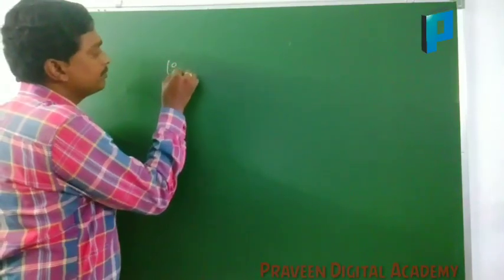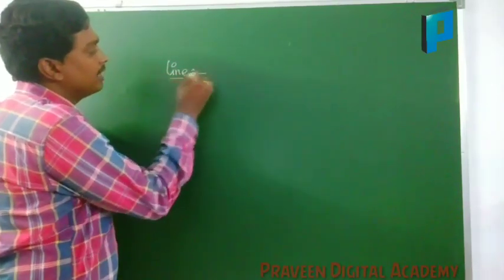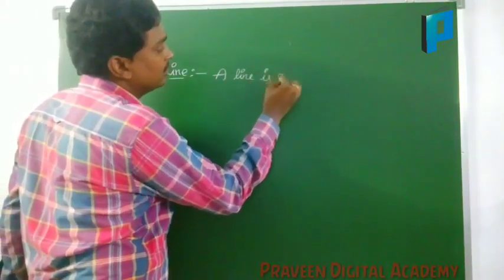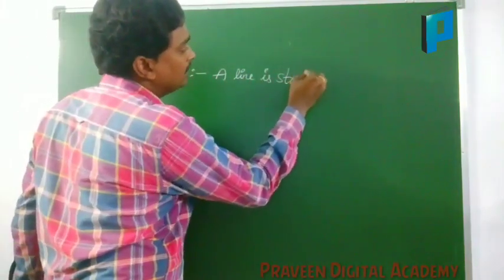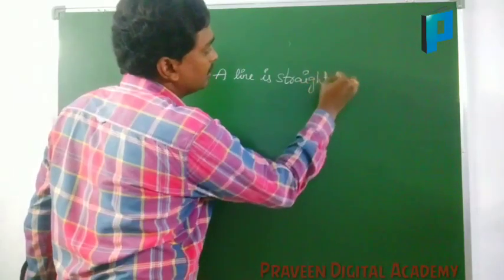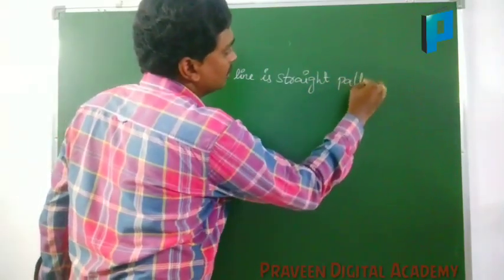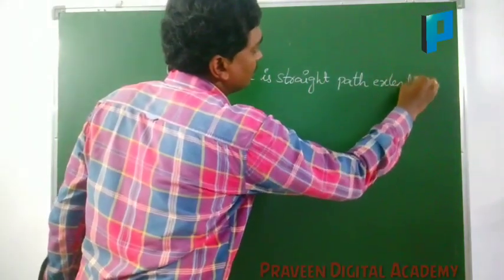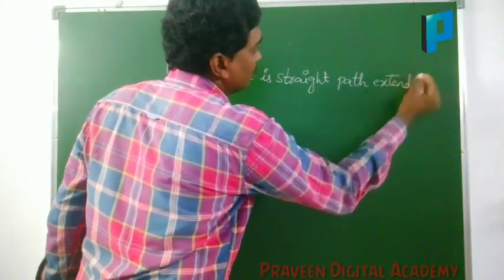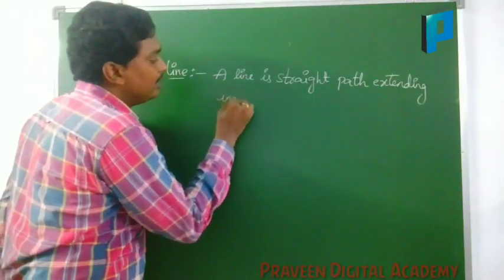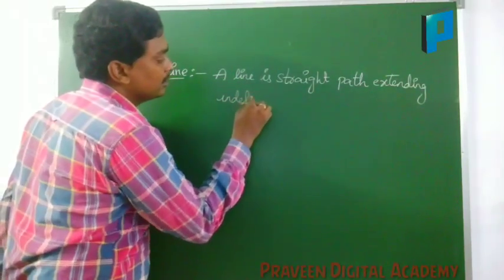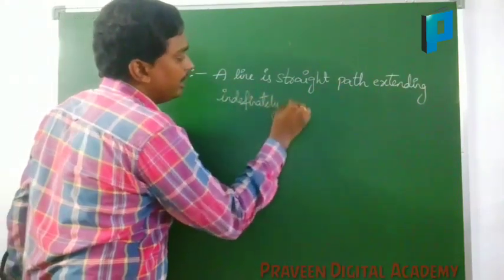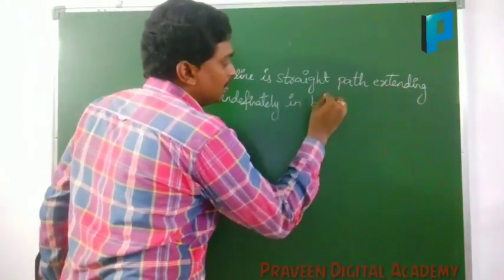Line. A line is a straight path extending indefinitely in both directions.